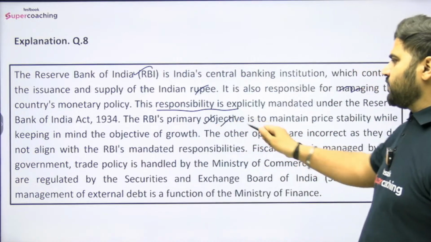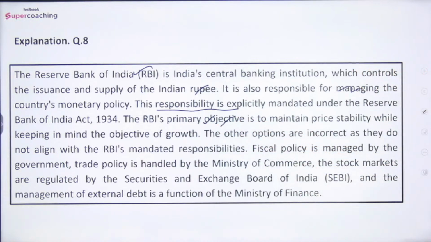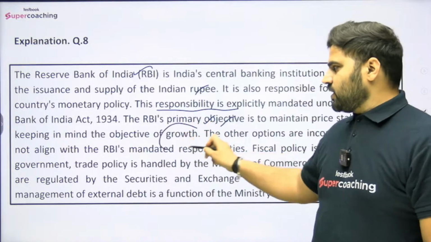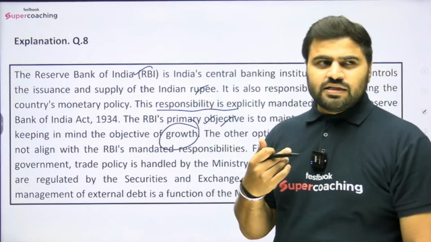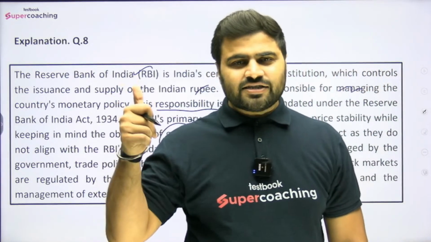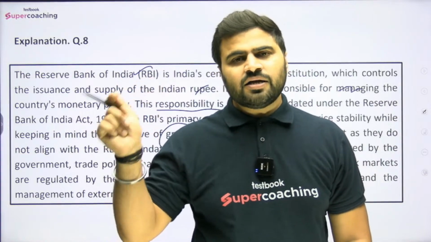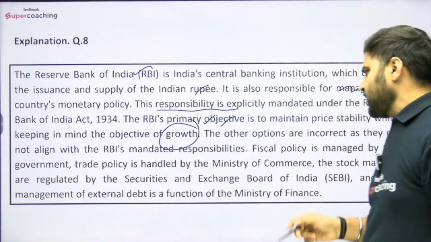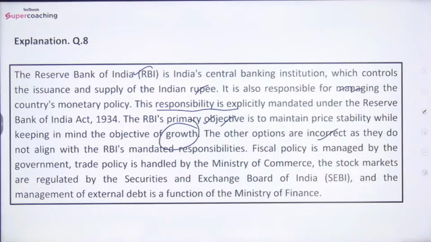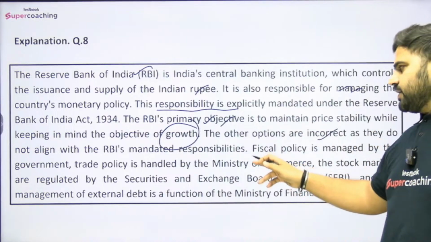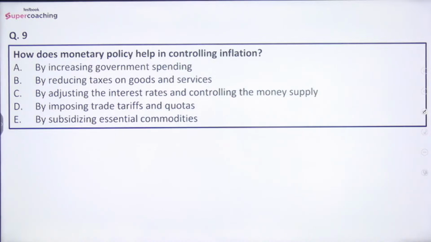The RBI's primary objective is to maintain price stability while keeping in mind the objective of growth. ठीक है, तो I told you कि basically monetary policy के there are two major objectives, that is controlling inflation in the economy, that is maintaining price stability and ensuring economic growth, right? So the other options are incorrect as they do not align with the RBI's mandated responsibility. Got it? चलिए, moving on to the question number 9th.